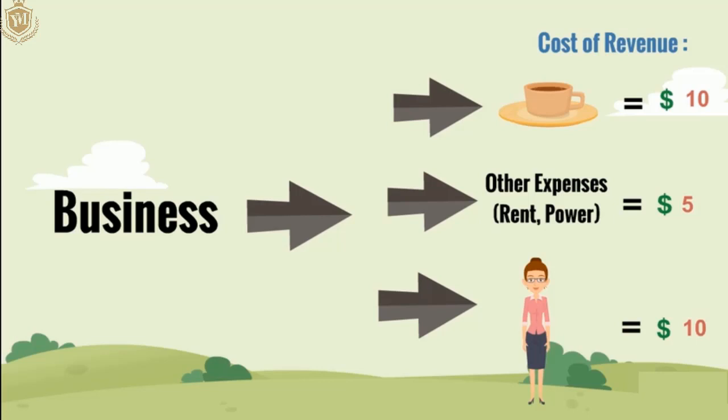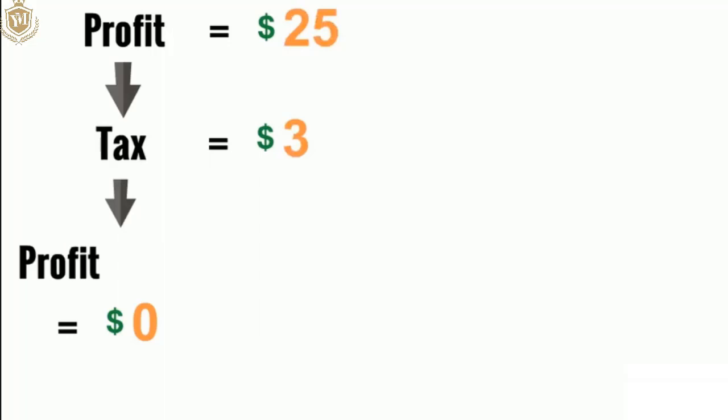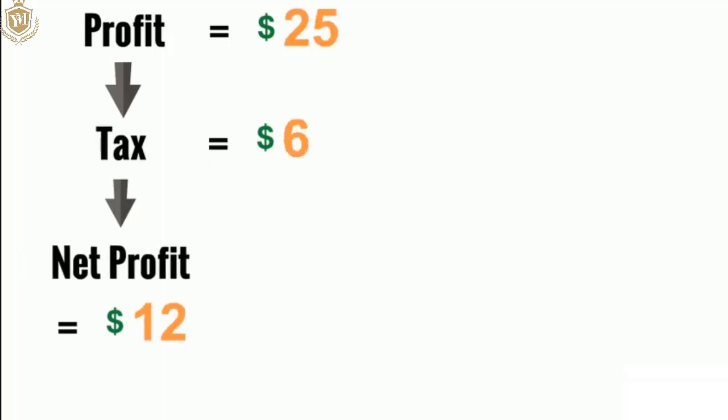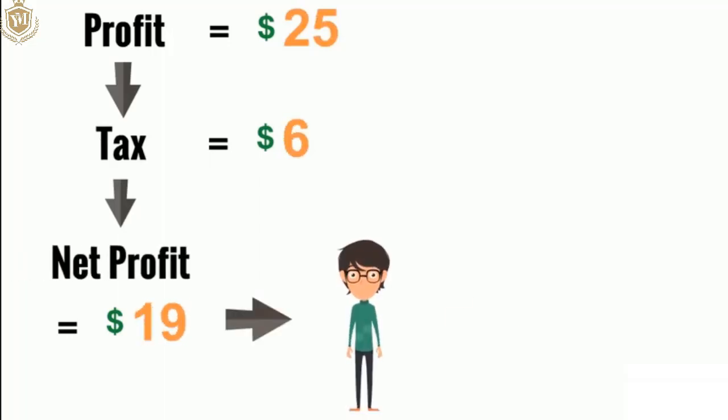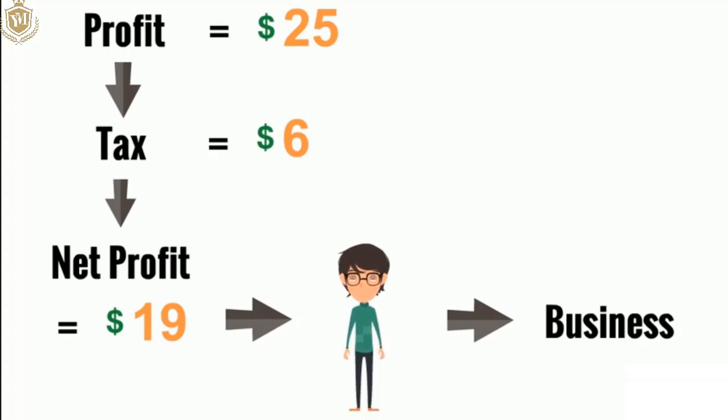So our net profit over here is about $25, and let's just exclude the taxes from that, and you see that the net profit comes out to be $19. And again, this is really the net profit or the earnings. You want to write these terms down. These are the most important terms. Net profit, or the earnings, is what is left at the end of the day, when you have deducted all of the costs that you actually spent to gain that revenue. So that's what is left. In this case, it's $19 per hour.